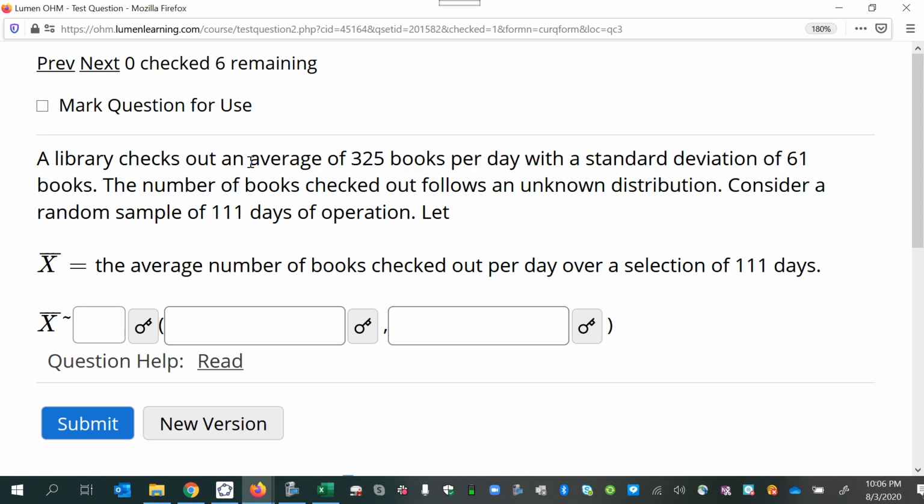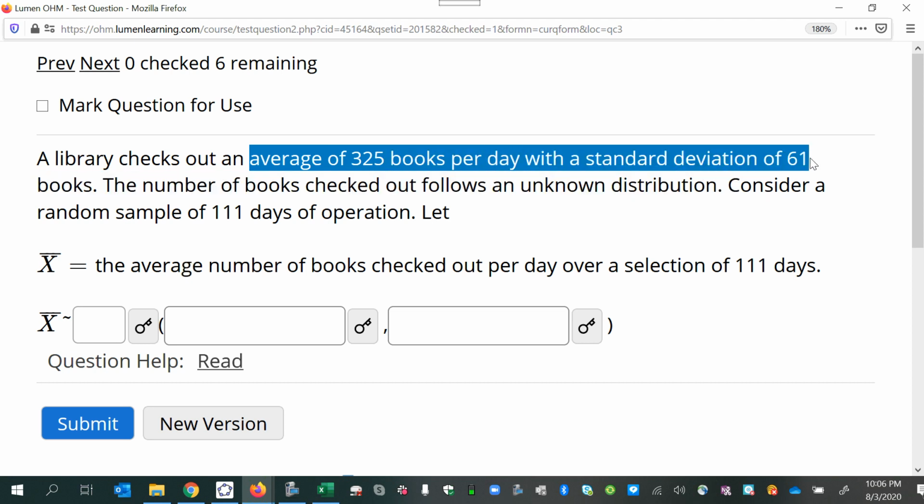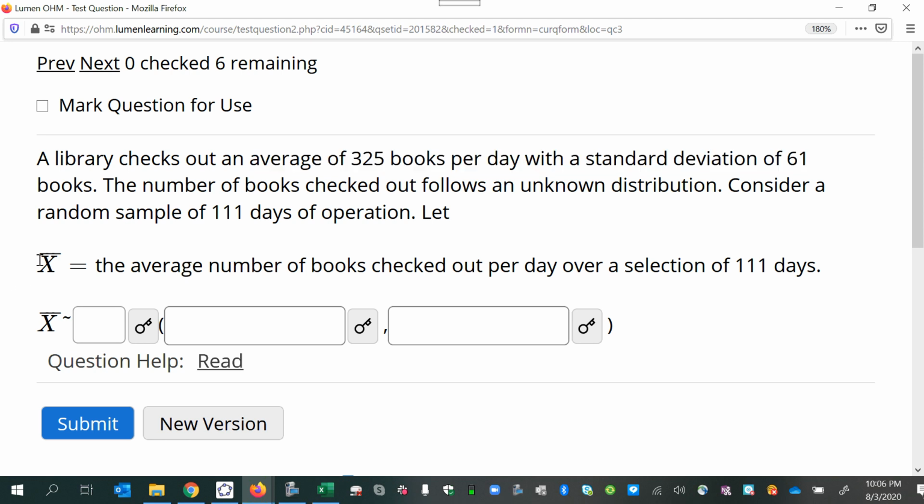So the original population would be the average on a day, 325 books with a standard deviation of 61. So that's our original population. Now, if we take a sample of 111 days and take the average of all those averages, that would be our random variable here. And so we'll need to use the central limit theorem to see what the distribution should be.